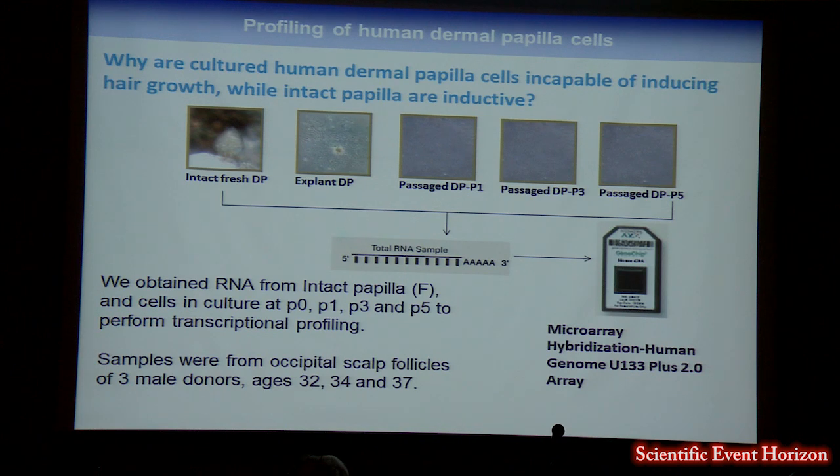From this RNA, we generated biotin-labeled cRNA and hybridized this onto Affymetrix gene chips for analysis. We then used a commercially available software called GeneSpring to identify transcripts that were both significantly and differentially regulated between the intact papillae and cells at subsequent stages in culture from the 3 male donors.